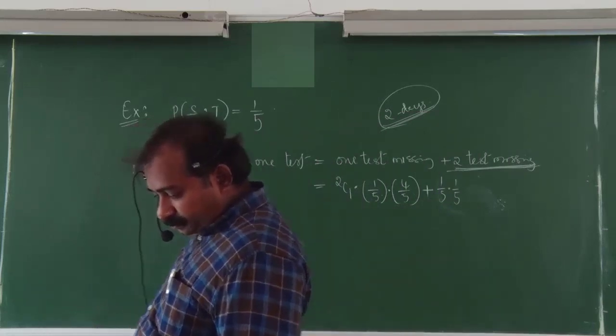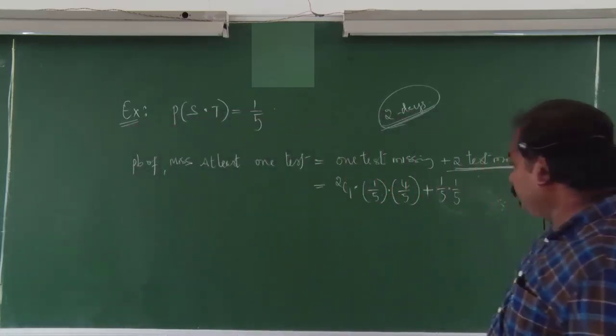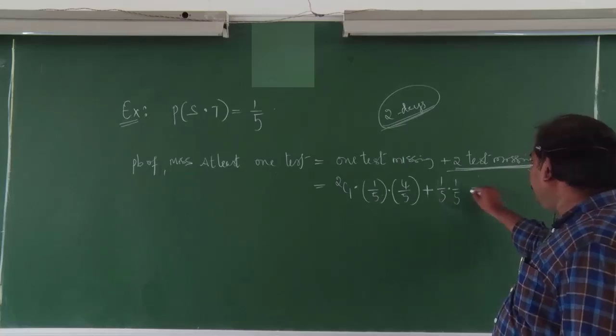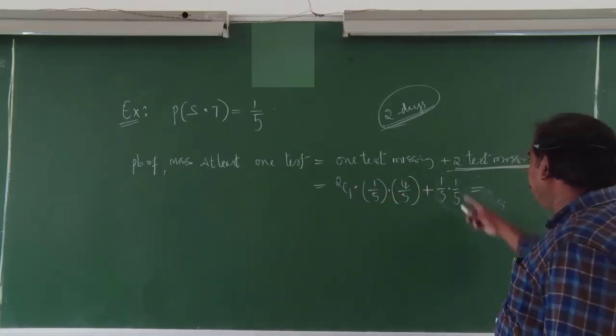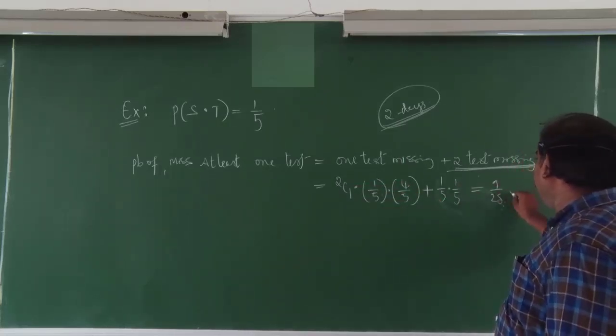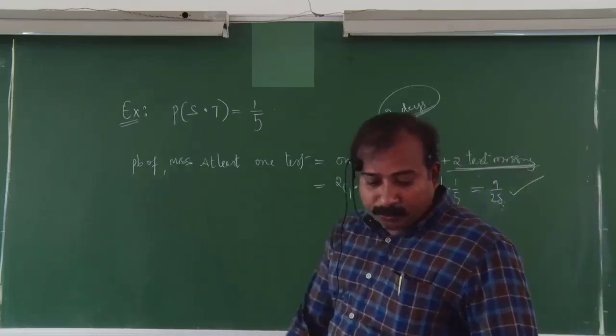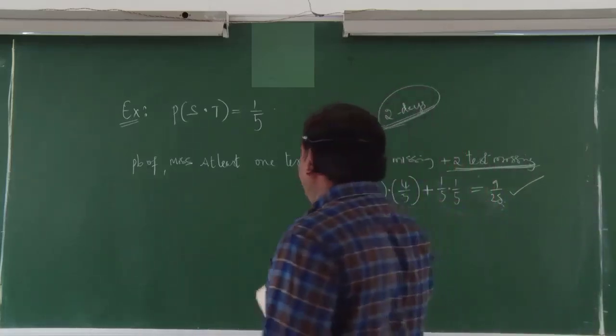Next, here is the total value. If you simplify, 4 twos are 8, 8 plus 1 is 9, 9 by 25 you will get as this value. Next, one more example is there. Listen, one more example.